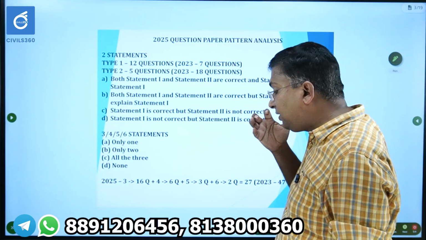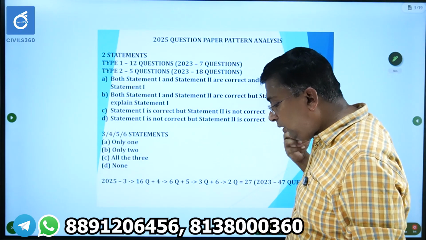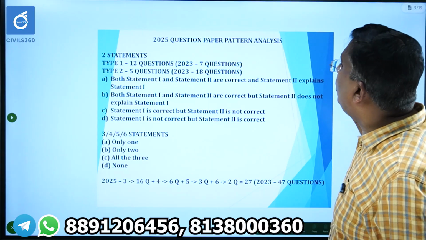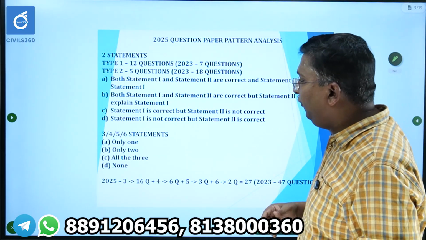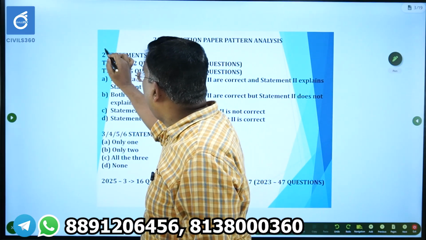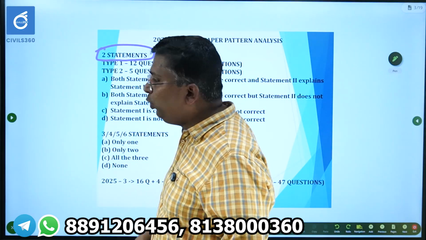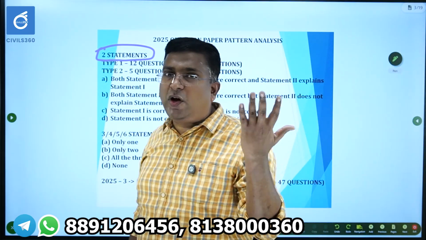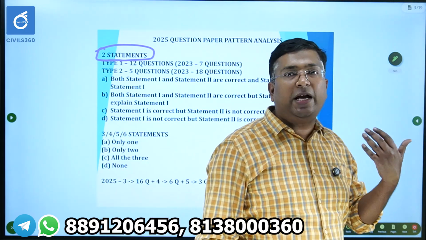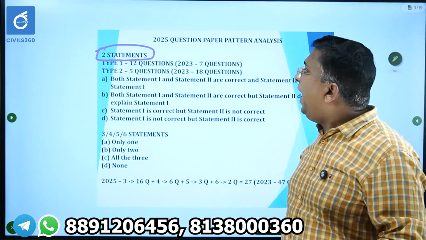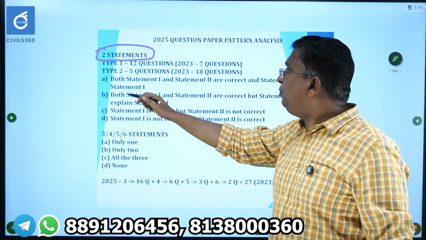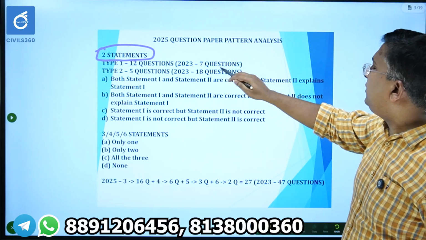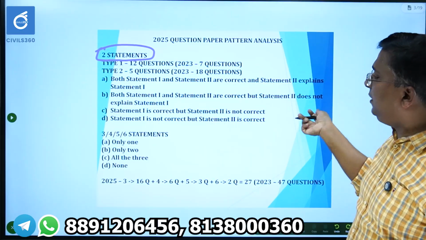Now, a quick analysis of the topic which I have discussed. In the 2025 prelims, there were two statement questions. I told you there are two types of two statement questions. Type 1 has choices: 1 only, 2 only, both 1 and 2, neither 1 nor 2. There were 12 such questions. And type 2, what is type 2? The choices will be like this: both statement 1 and statement 2 are correct and statement 2 explains statement 1.